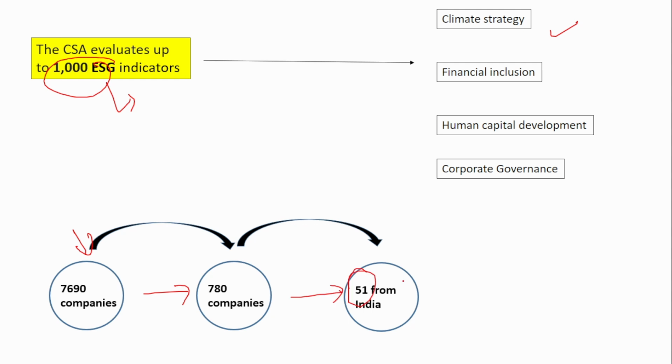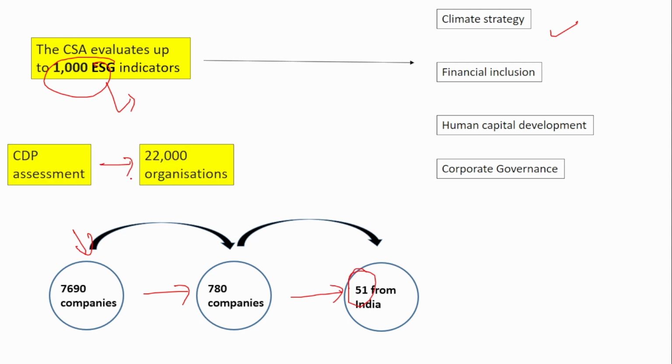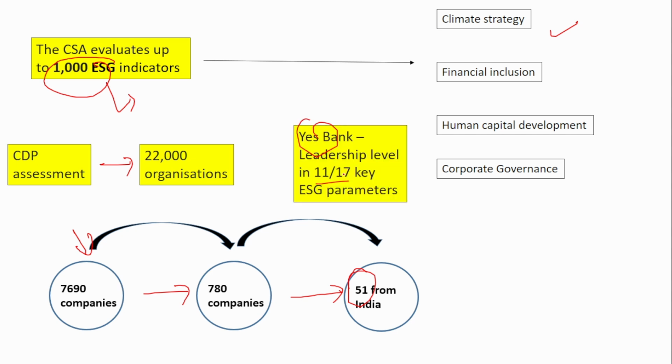So in case of CDP assessment, 22,000 organizations have been assessed, and Yes Bank's leadership level is 11 out of 17 key ESG parameters. This Yes Bank leadership level is 11 out of 17 key ESG parameters, that is environmental, social, governance. The main thing that you have to remember here is